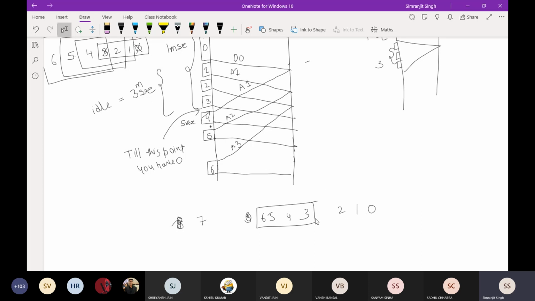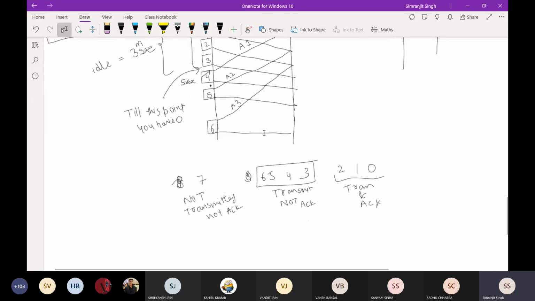The acknowledgements that are received here are 0, 1, 2. This particular part is not transmitted yet, as well as not acknowledged. This part is transmitted, but not acknowledged. This part is transmitted as well as acknowledged. So for these acknowledged packets, you can empty the buffer and let it go.